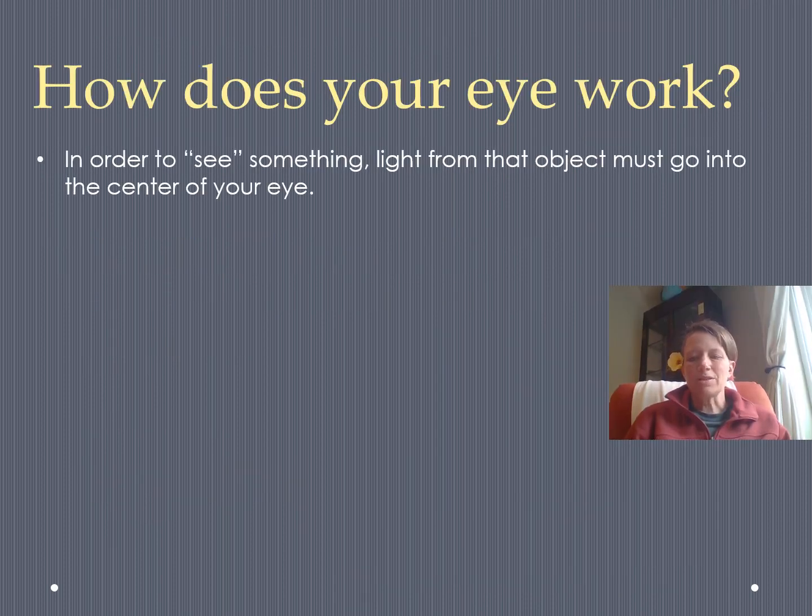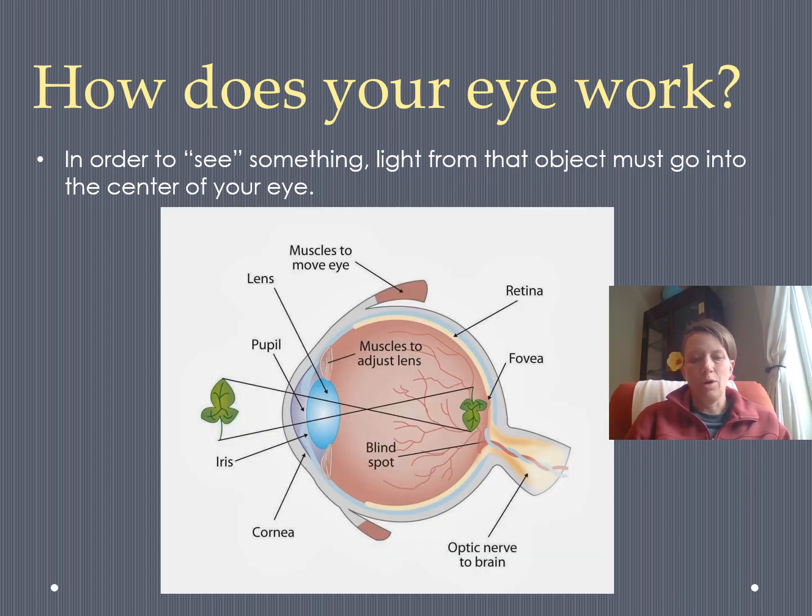We're not going to spend as long on how eyes work as the amount of time we spent on how ears work, but in general, in order to see something, a little piece of light from that object has to go through this hole in the center of your eye. It goes through that hole and it hits the back of the eye in a location known as the retina, and that's where you basically have light detectors that can detect different properties of the light.